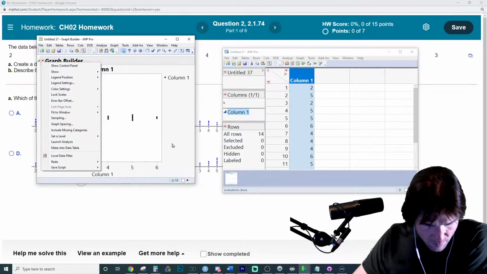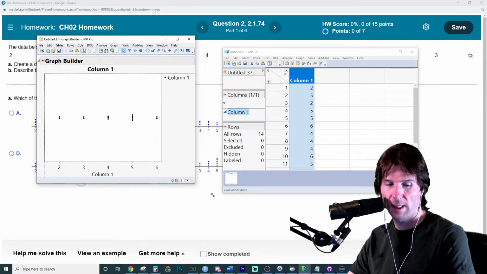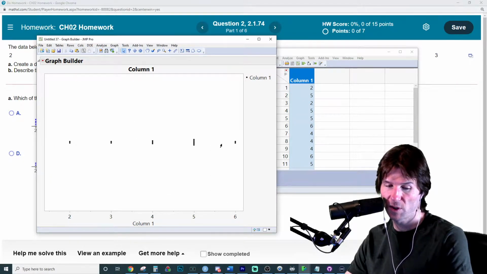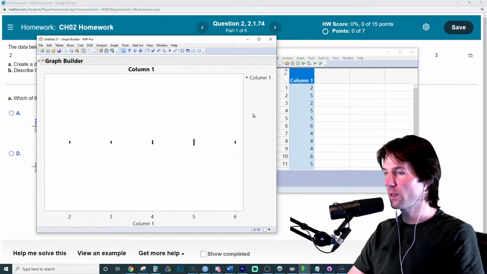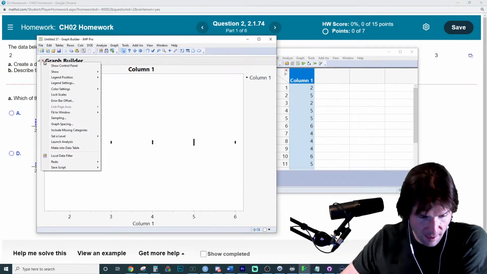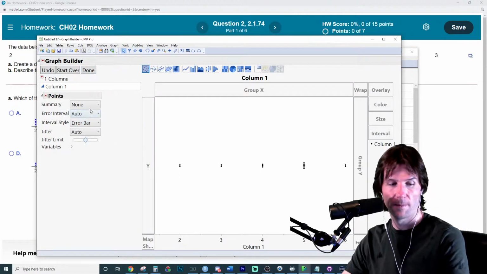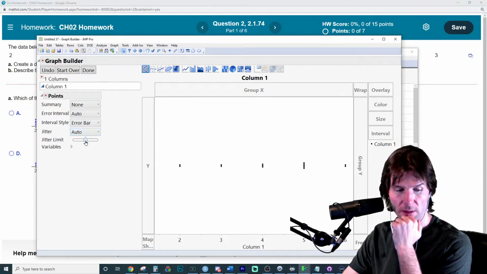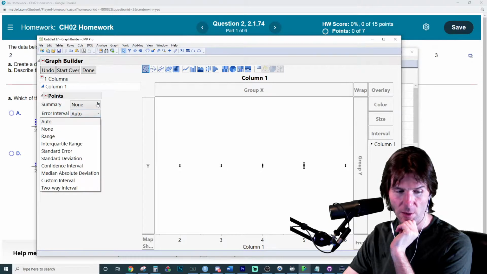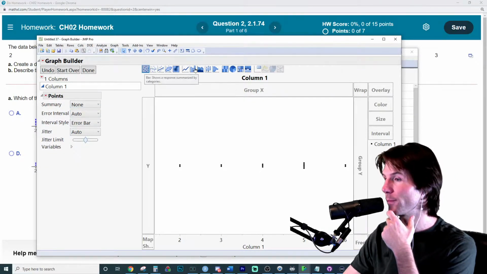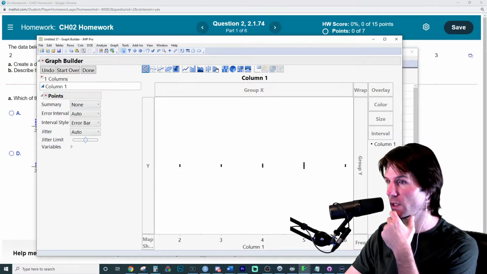This is a dot plot. I don't usually make dot plots. You can see the 2 points, 2 points, 3 points, 4 points, 2 points. So this right here is a dot plot, and I wouldn't usually make this. Show control panel. Here we go. It's got the jitter size, all these things, but I don't know if we can make it look a lot nicer. What we could do is just turn it into a histogram.